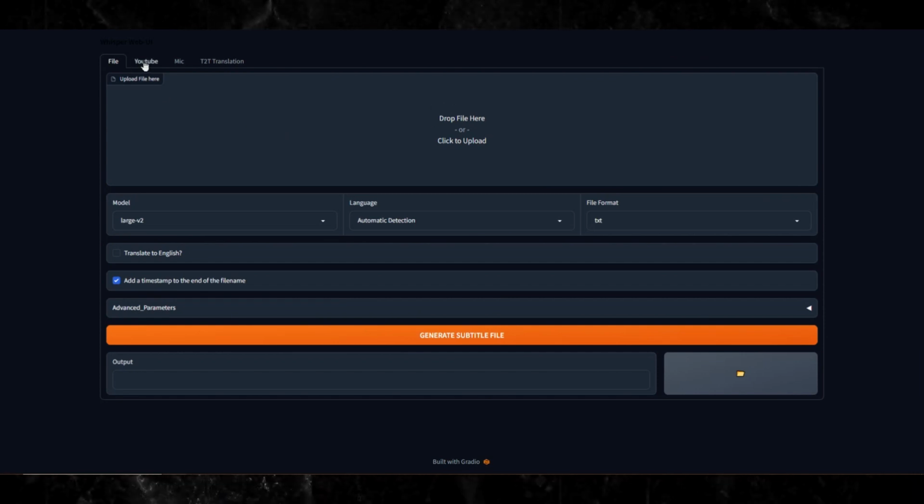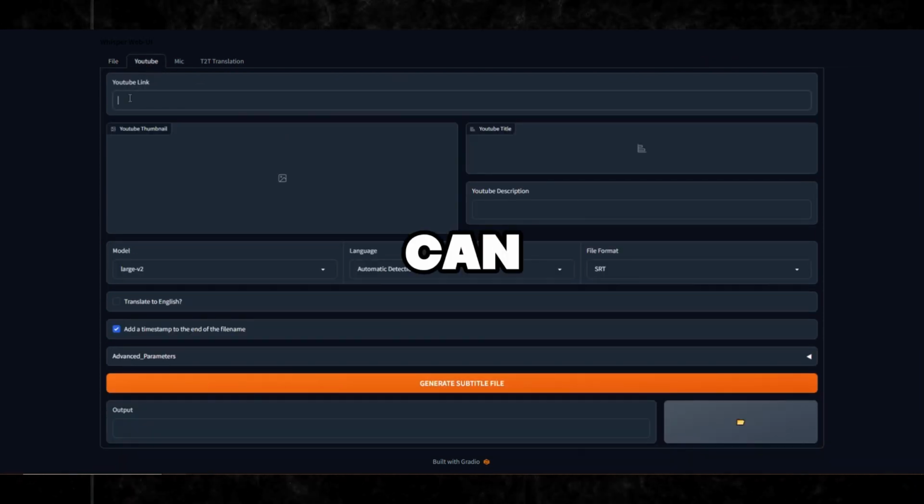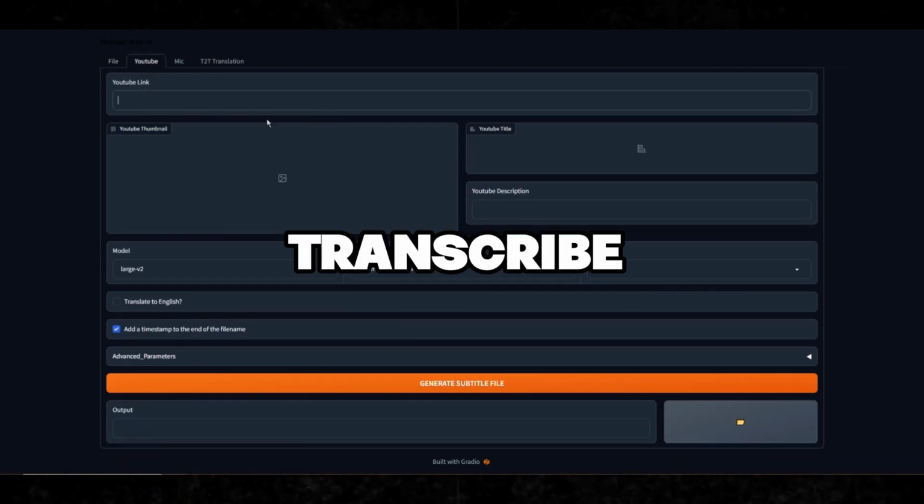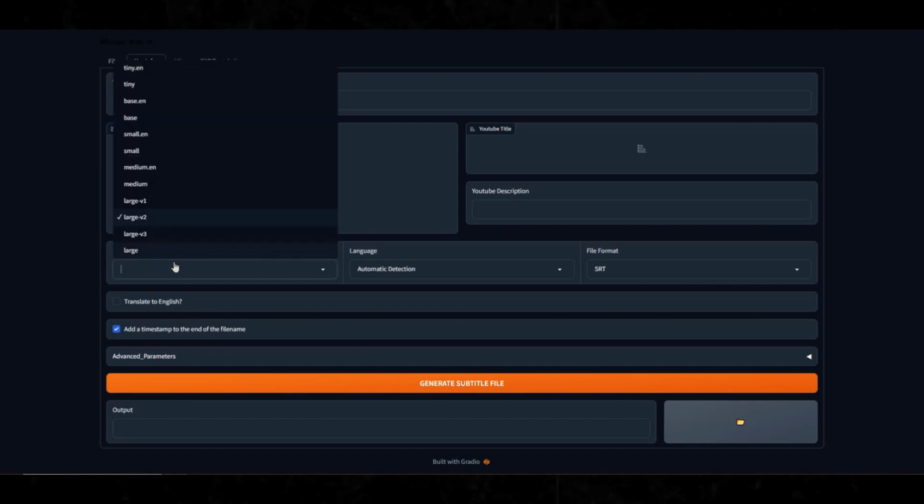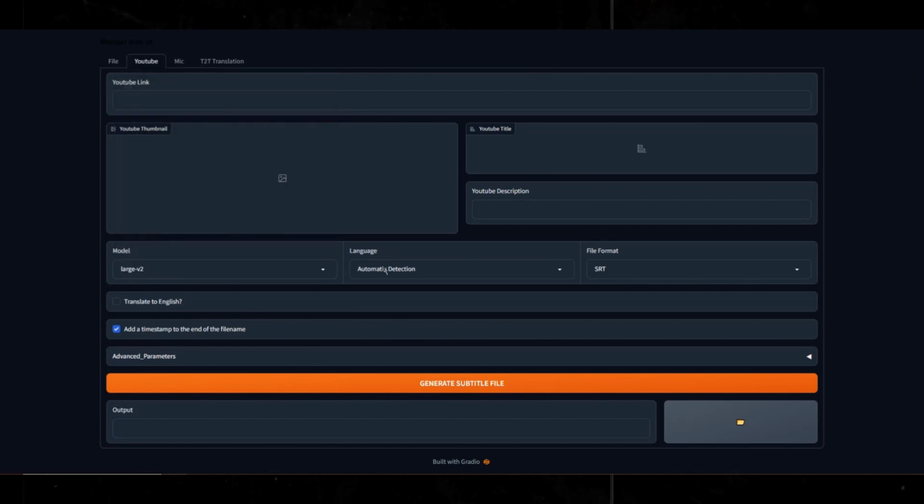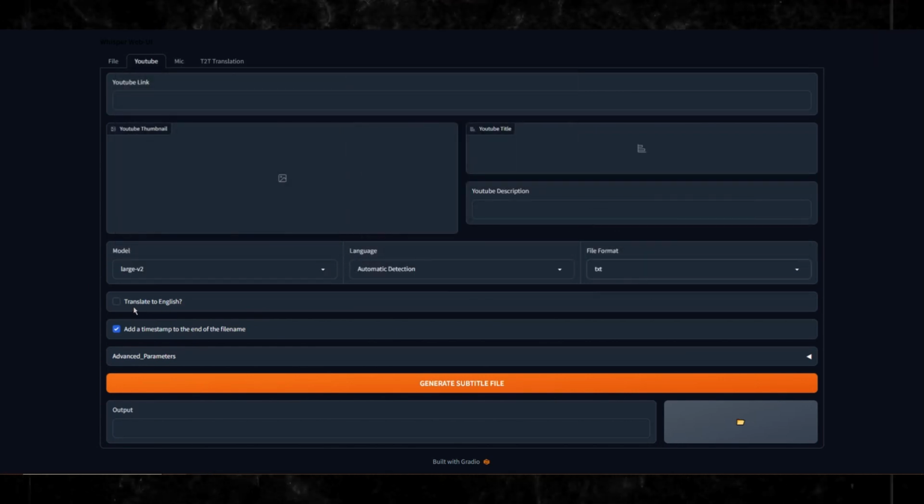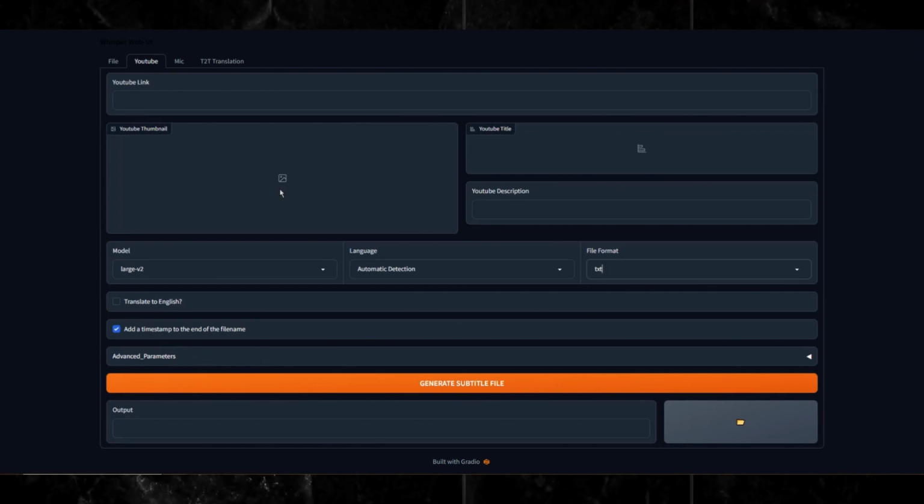So they have a section here called YouTube. And you can simply paste your YouTube link and it'll transcribe the video. The same here, the models. We have large V2 selected by default. Then we have automatic detection on our language and our file format, TXT. Translate to English. Add timestamp to the end of the file name. And of course, advanced parameters.